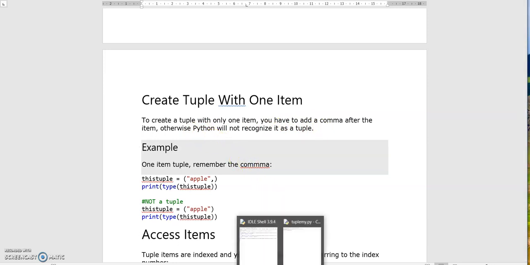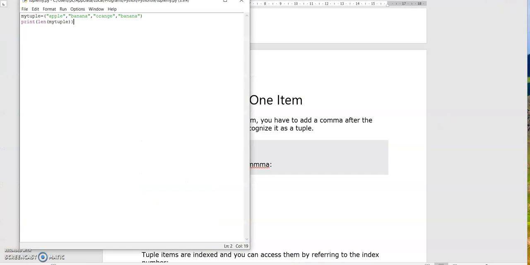Let's write a code for this. For better understanding, remove all the others. First, what we know, we need to add a comma after the tuple item. Here we have written a comma after the tuple item. Okay, let's run this.